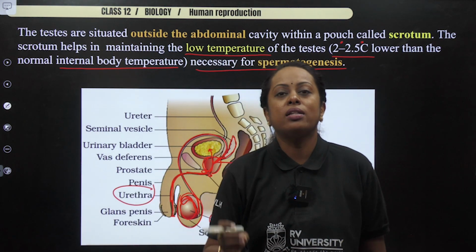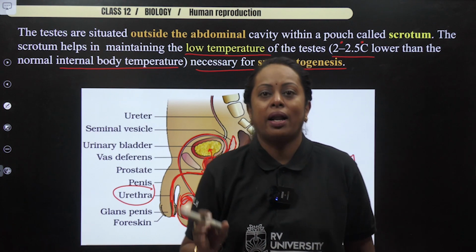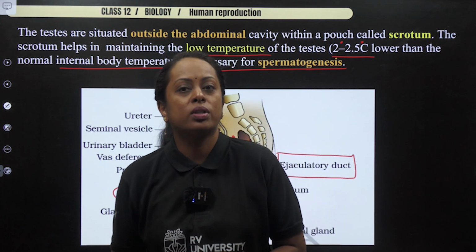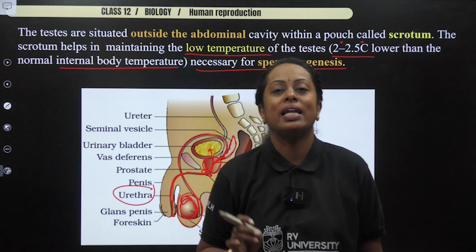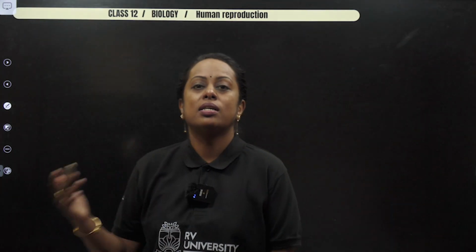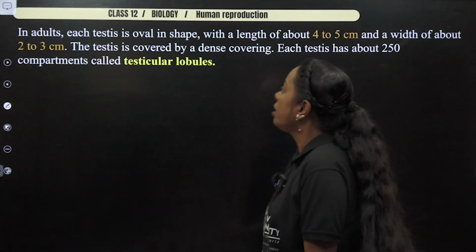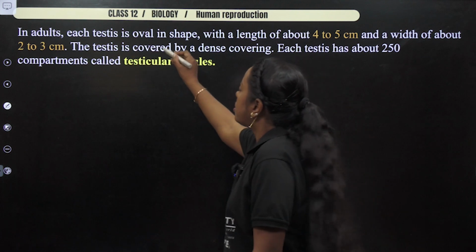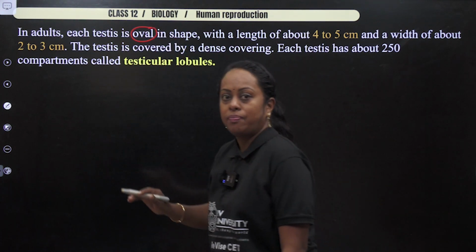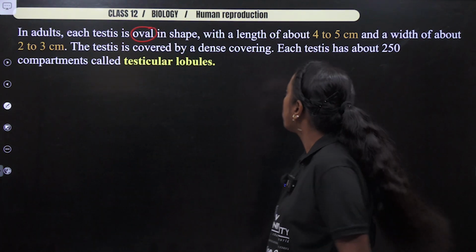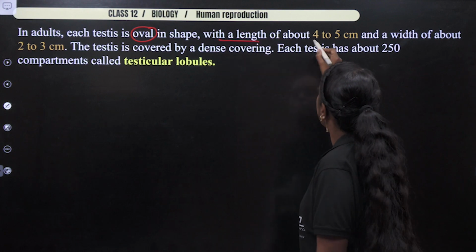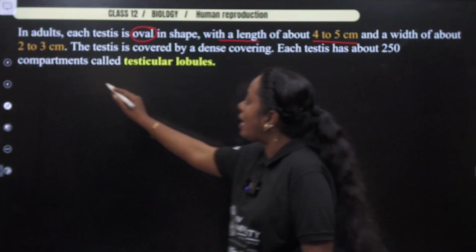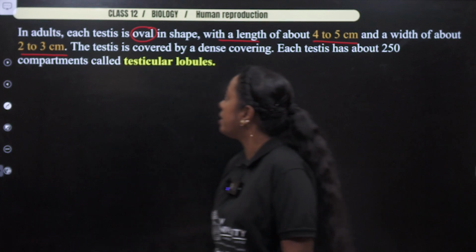Anyway, we are going to study this whole concept in detail, but I want you to please go through these diagrams and understand the labeling properly. With this, let's see what's next. Now, the testis appears to be oval shaped. Yes, we need to remember the size also. The length is about 4 to 5 centimeters and the width is about 2 to 3 centimeters.